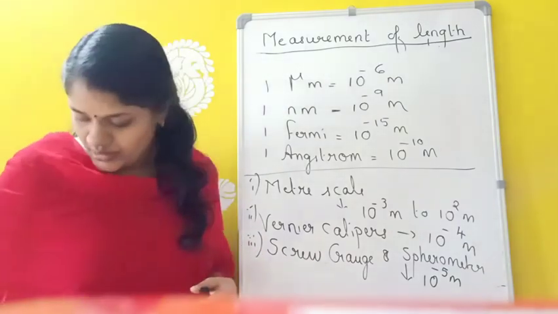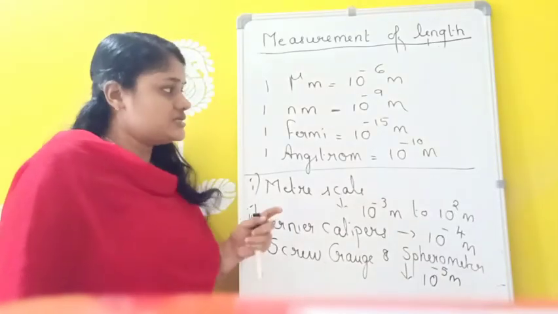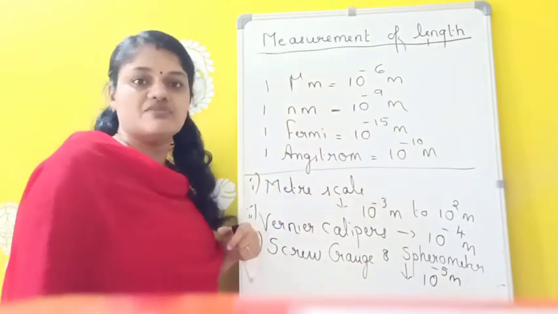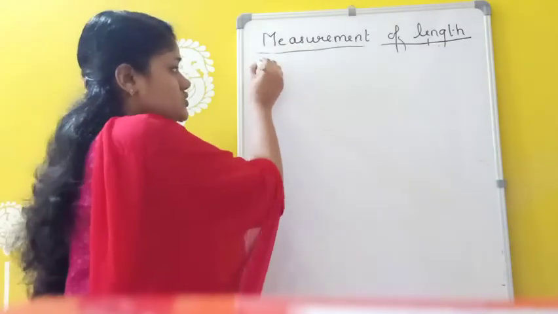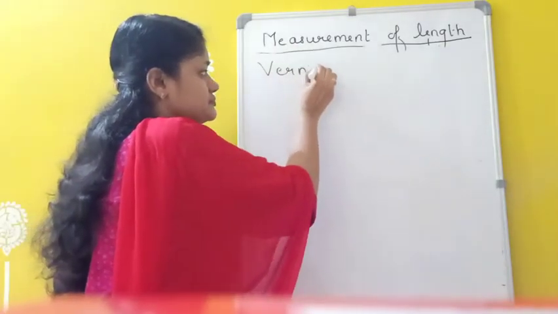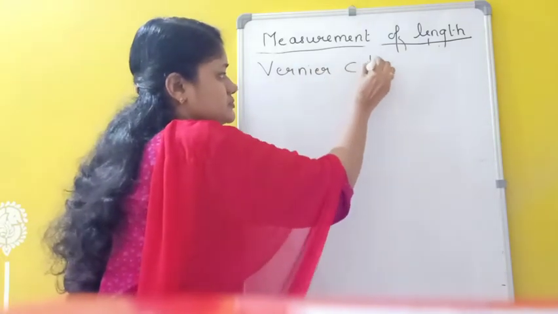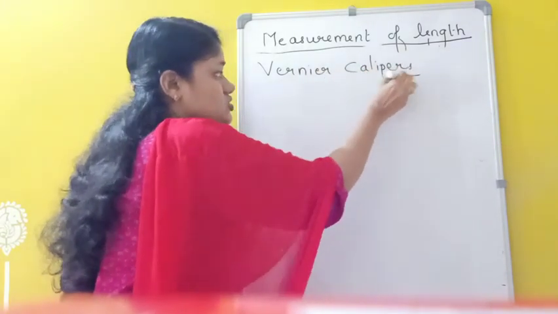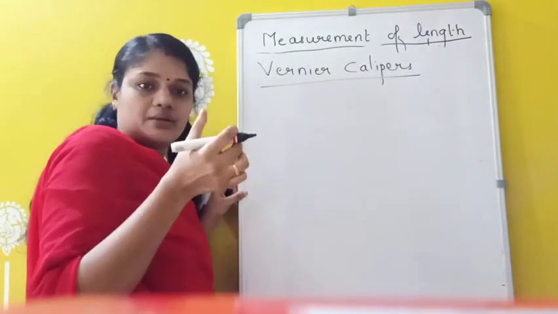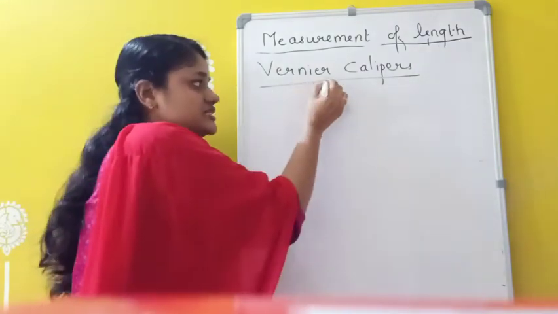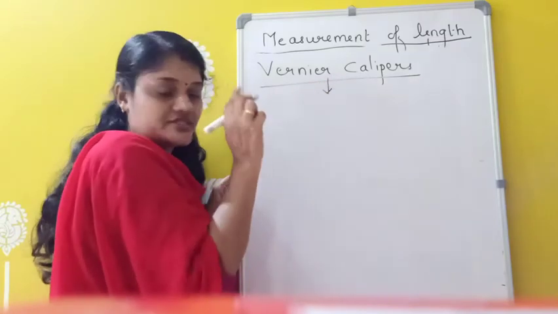Okay. Then in practicals, you have to study vernier calipers and screw gauge. So I will be telling how to measure in vernier calipers and screw gauge. In vernier calipers, it is an instrument to measure smaller distances, like the length of a block, the diameter of a cylinder, etc. And this vernier calipers mainly has two scales.